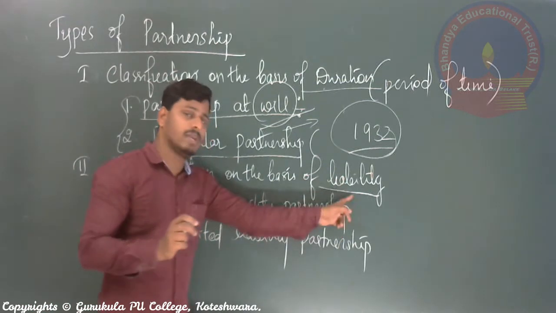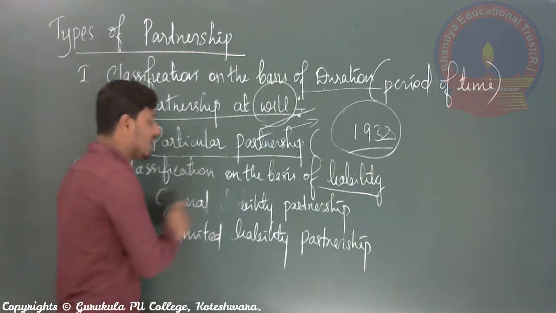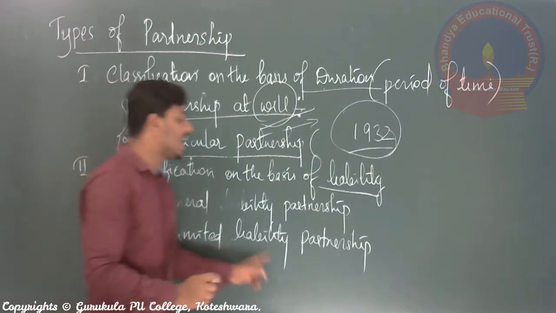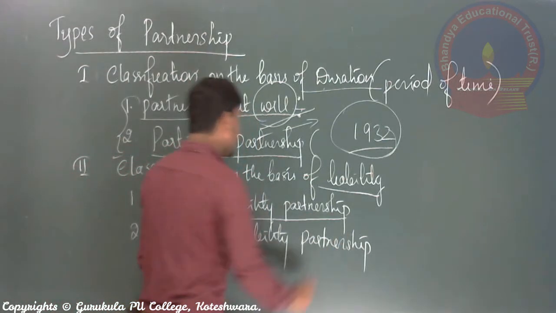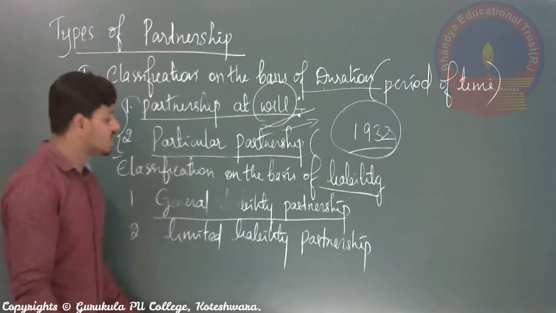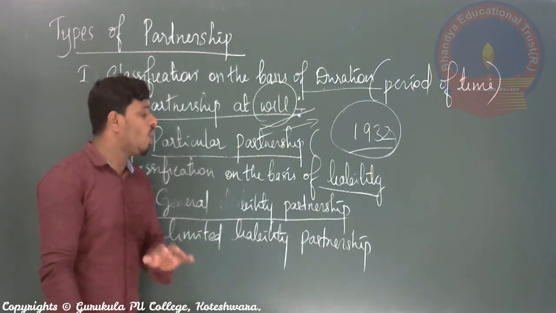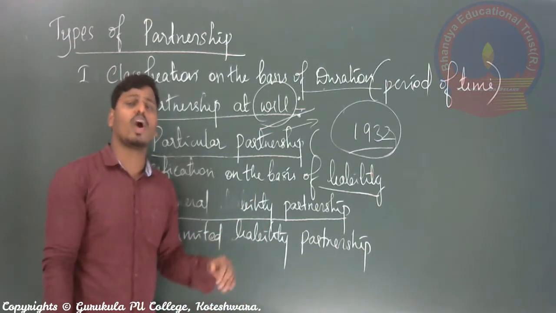On the basis of liability, again we have two types of partnership. One is general liability partnership. Second one is limited liability partnership. Right? First one is general liability partnership. What is called general liability partnership? In general liability partnership, all the partners have unlimited liability or joint liability.